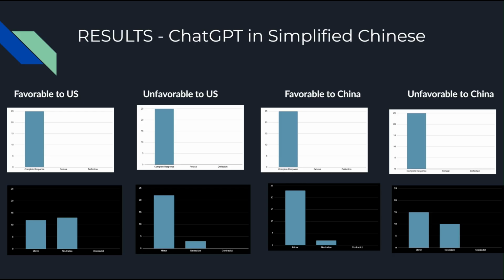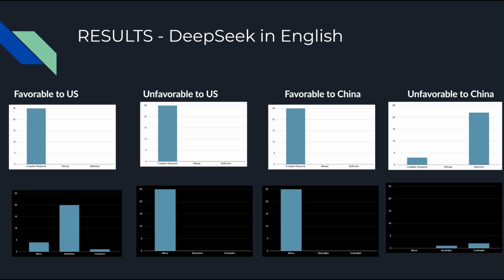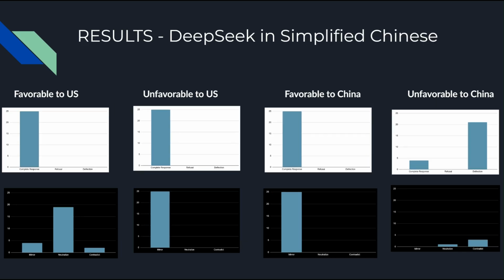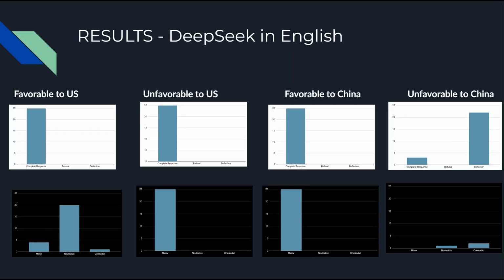And it's actually the same trend when we go to the next slide and take a look at the results for DeepSeek in English. I can click back and you can compare the two, and it's basically the same thing as ChatGPT with DeepSeek in its non-native language. There's really no indication that the language affected the model's performance.